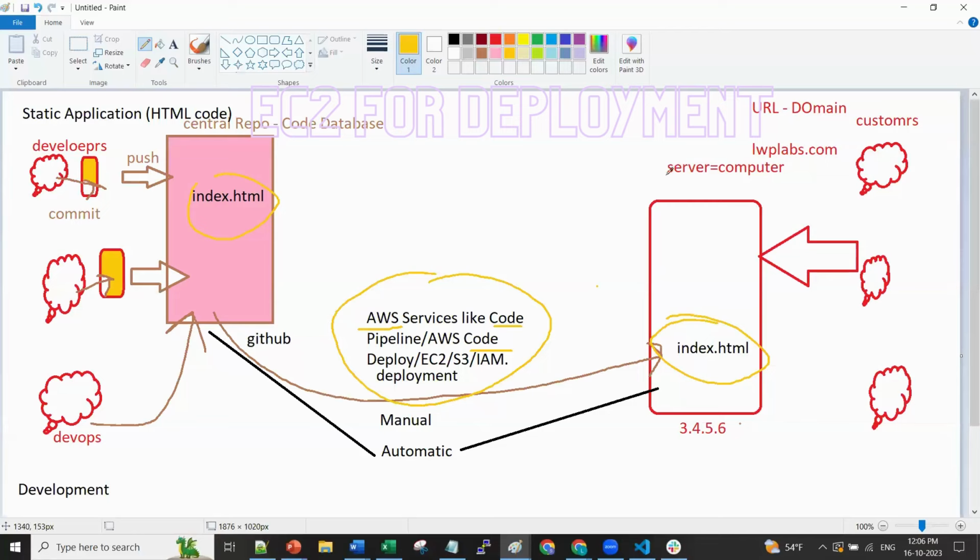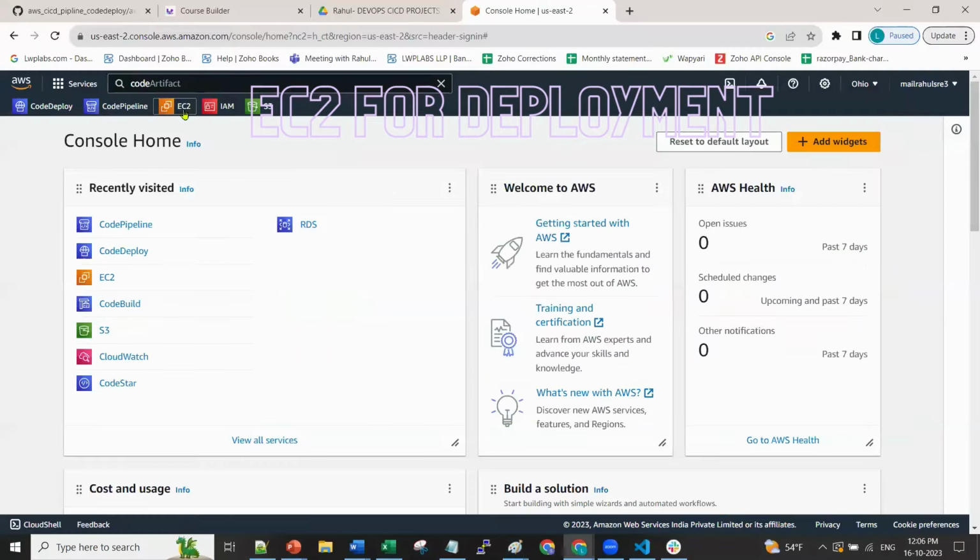So this particular thing we need to create first. Which one? This EC2 server. So let's create an EC2 server first. This server we need to create. So how to create a server? See, this EC2 is there. You can go and click on this.